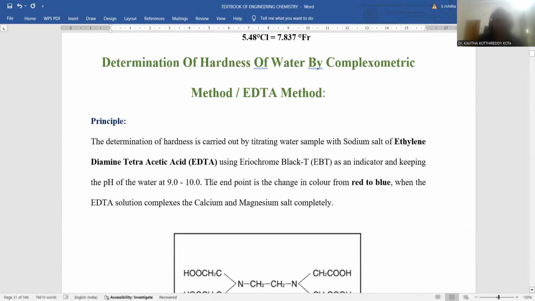Here the complexation takes place, with EBT taken as the indicator. Basic buffer solution is used to maintain pH 9 to 10, and the color changes from red to blue in each step. The entire titration consists of 3 steps. In step 1, standard hard water preparation is required. In step 2, EDTA concentration is to be determined. In step 3, hardness of water should be estimated: total hardness, permanent hardness and temporary hardness. So the entire concepts are given in detail.